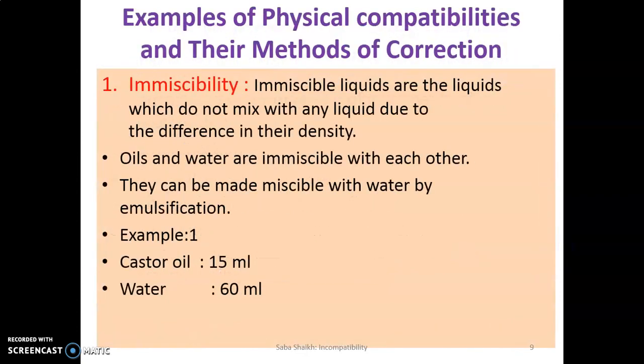Examples of physical incompatibility and their method of correction. On the last few slides we have seen there are four major types through which physical incompatibility takes place. From that, the first one was immiscibility. So here we have on a slide what is immiscibility. Immiscible liquids are the liquids which do not mix with any liquid due to the difference in their density. A very good example we can take is oil and water. Oil and water are immiscible with each other.